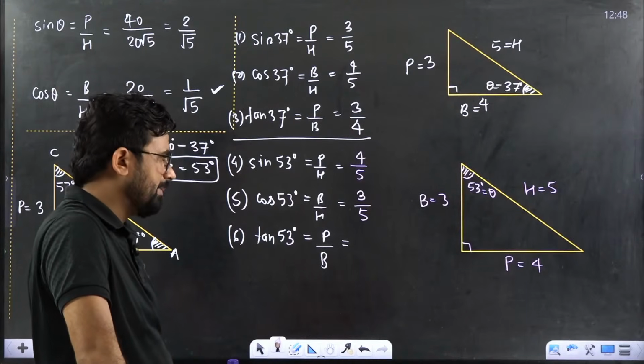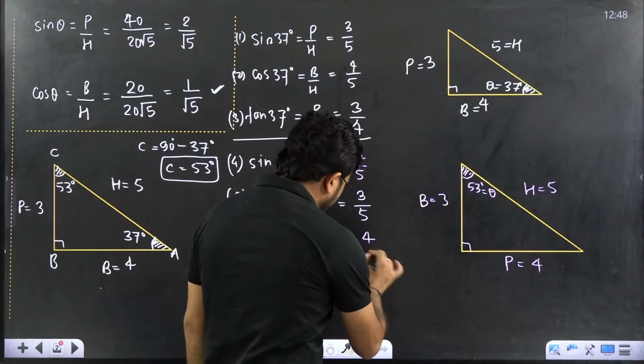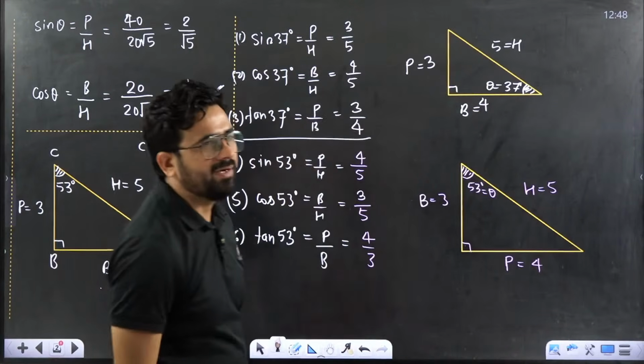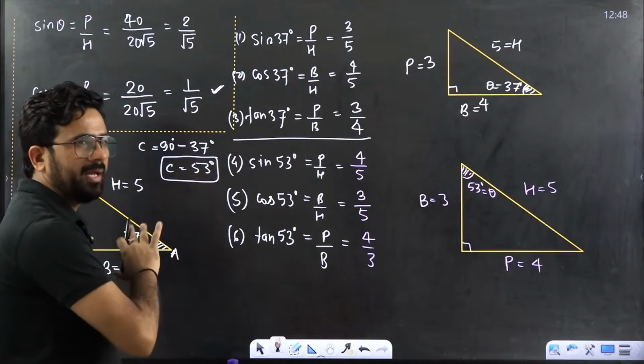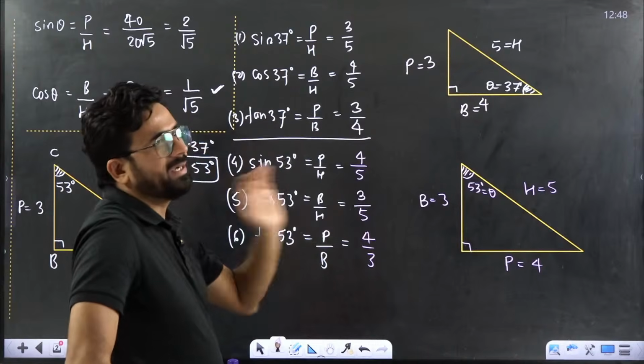Correct? Ramaditya, perfect. The answer is 4 by 3. Perfect. Everyone got this answer? Everyone understanding? Okay. This is a very simple thing that I am telling you.